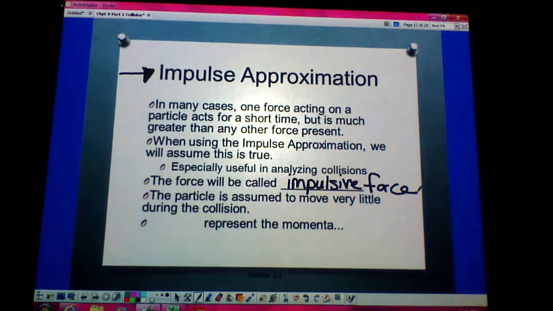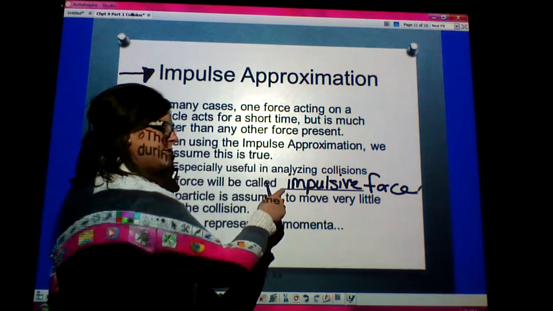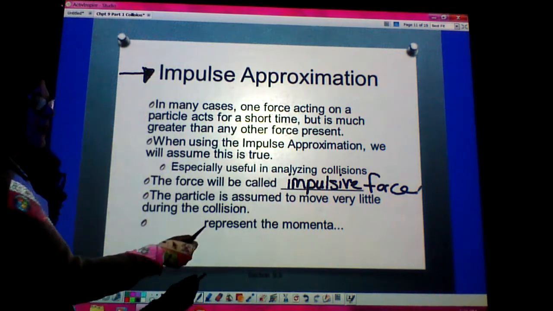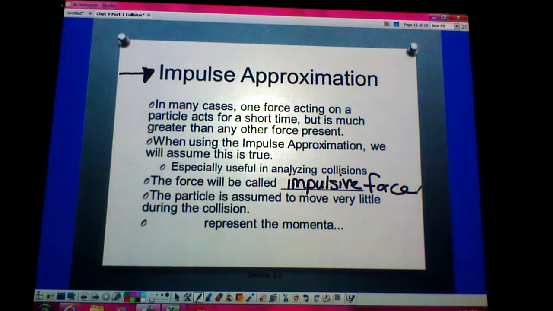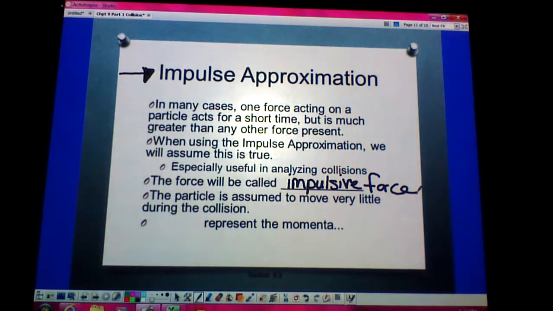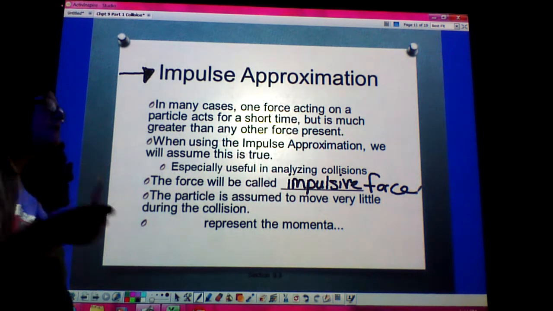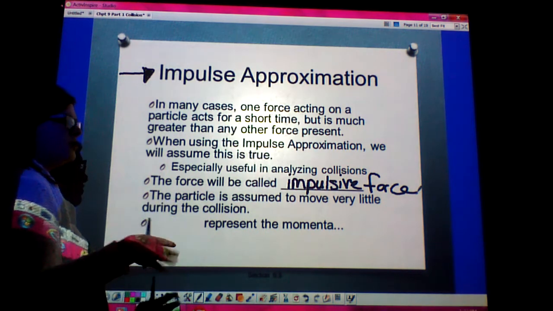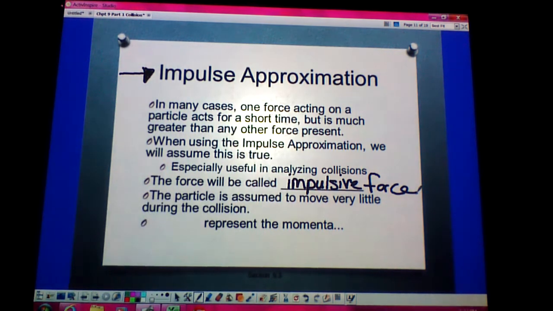Because that contact force is so much greater than the force of gravity acting on the ball or on the bat, the impulse approximation justifies us ignoring gravity, and then we can just focus on the impulsive force, which is the bat striking or colliding with that ball. That would be an example of where we can use this impulse approximation, meaning forgetting about all of the other forces acting on it, because really the greatest force that's causing a change in direction is this impulsive force.